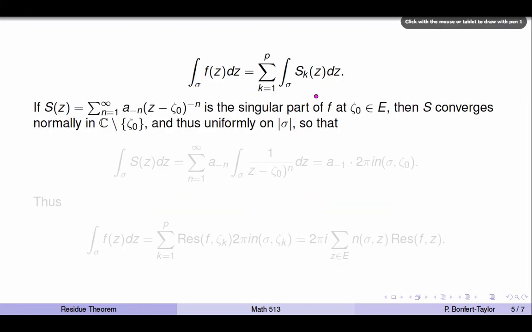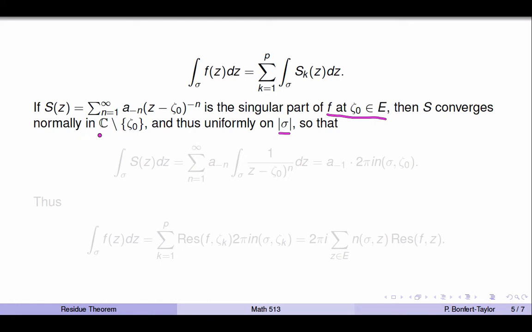So what does the singular part really look like? Remember, the singular part of f, and suppose it's at a point zeta 0 that belongs to the singular set, is a sum over negative powers of z minus zeta 0. So it's the sum, n from 1 to infinity, of some coefficients a minus n times z minus zeta 0 to the negative n. And the singular part by itself converges normally in C minus zeta 0. And therefore, in particular, the convergence must be uniform on the trace of sigma, which is a compact set in the complement of the singular point.